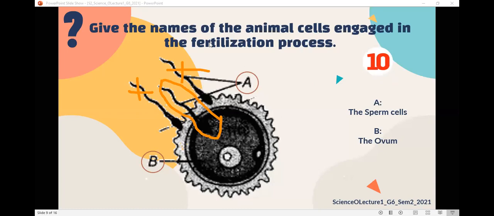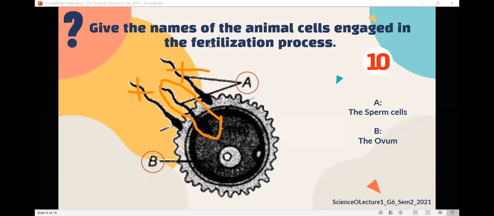Mammals, birds, and insects reproduce sexually. Where does fertilization happen in mammals? Let's take an example, the humans. Inside or outside the female? Inside the mother's body. Excellent. The sperm fertilizes the ovum, and the egg cell is now a zygote. The zygote starts dividing and growing inside the female's body.